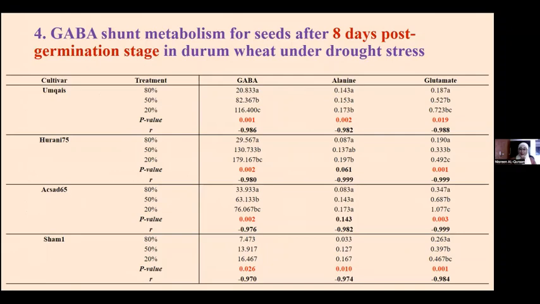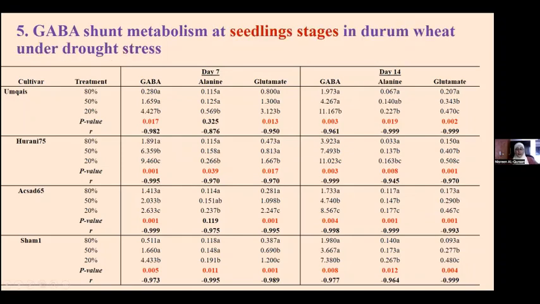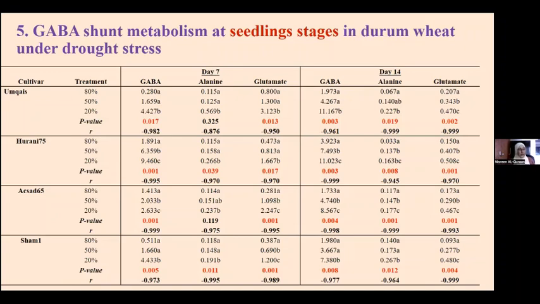Now GABA abundance was higher, with a small abundance of alanine and glutamate that will be explained later. The same trend was shown in the seedling stage. So we measured it 8 days post germination and also after 14 days, and after 7 days for 1 week and 2 weeks for all the 4 cultivars at this post-drought stress.